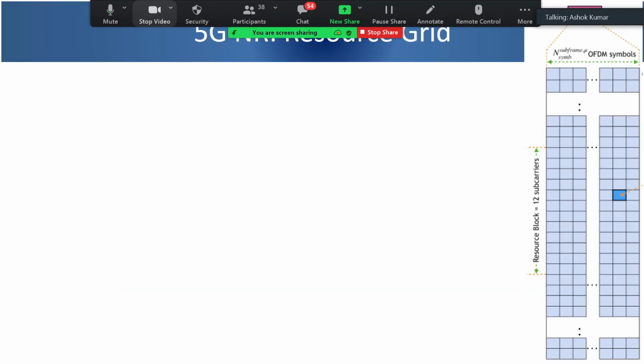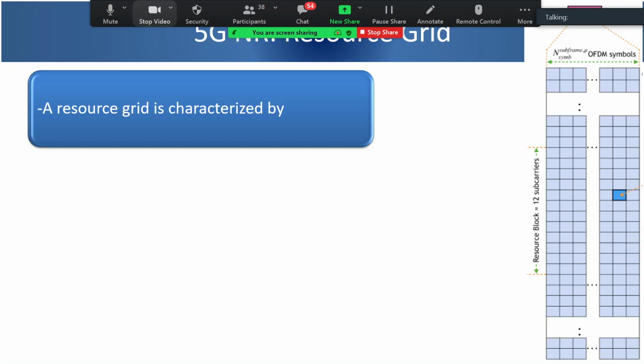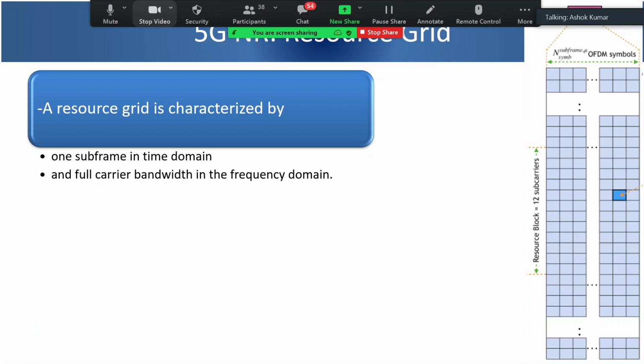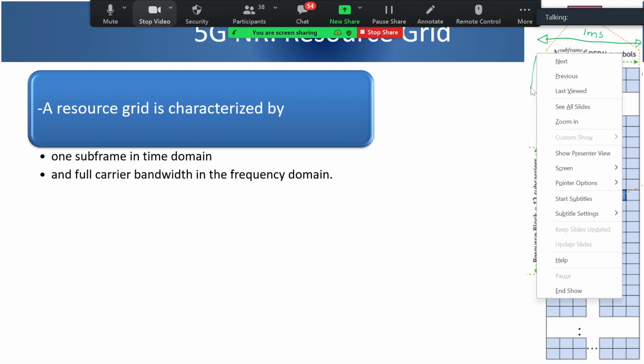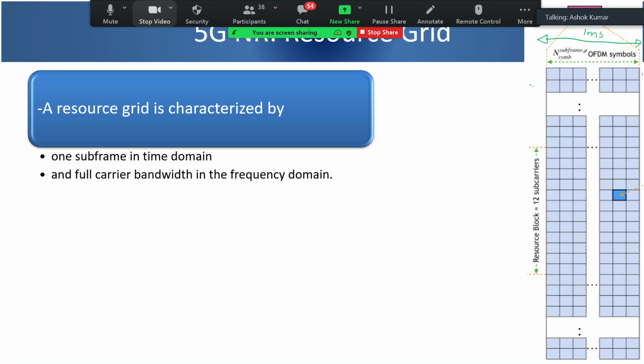Okay, so let's look at the grid, how the grid is defined. Just look at the picture on the right side. So what is a resource grid? One subframe in the time domain. One subframe is 1 millisecond. So from this place to this place is one subframe of 1 millisecond. In the other direction it is the full channel bandwidth, that means the number of subcarriers.